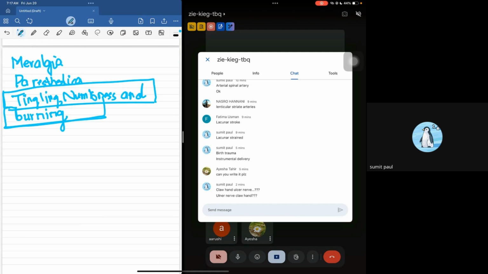And where are all of these things gonna occur? All of these things are gonna occur in the anterolateral thigh, so the anterior and lateral part of the thigh. All of these things are gonna be affected, guys, right? Is this clear? Any questions?